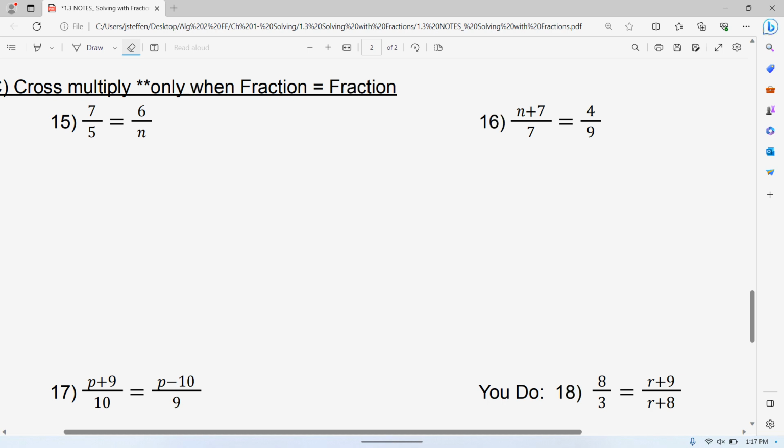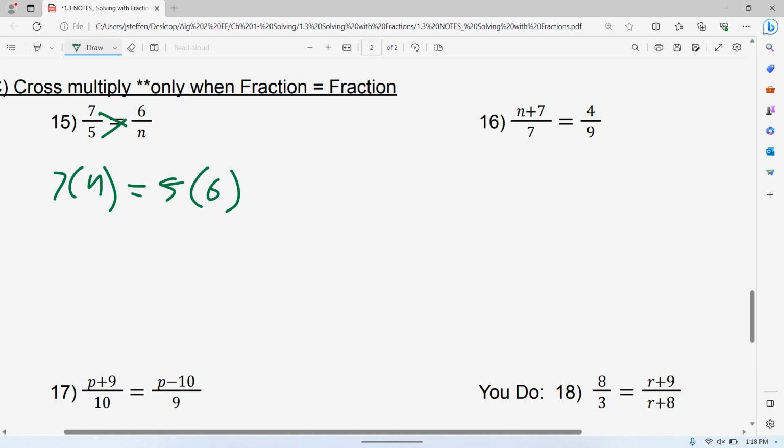So when you cross multiply, you take 7 times n, here times your denominator. The other cross. It doesn't matter at all whether you have the 6 times 5. That doesn't make any difference. I do it all different kinds, whichever way I think looks easier for us. We'll talk about it in number 16.